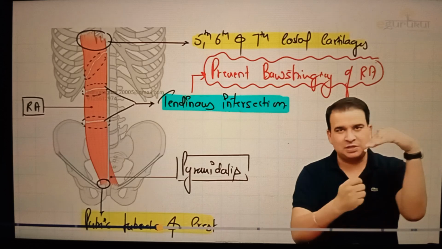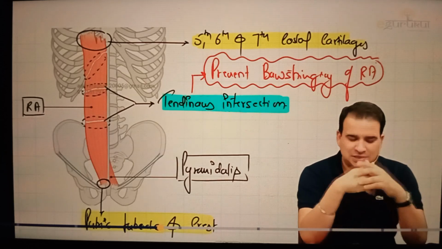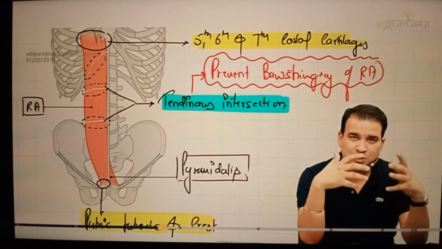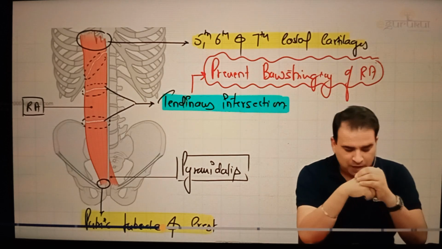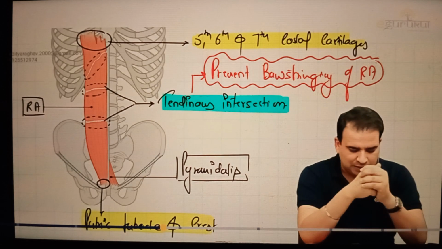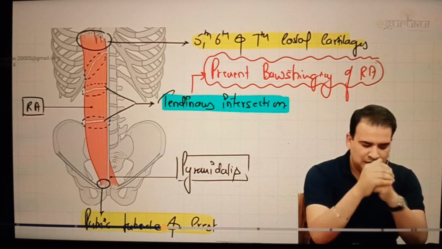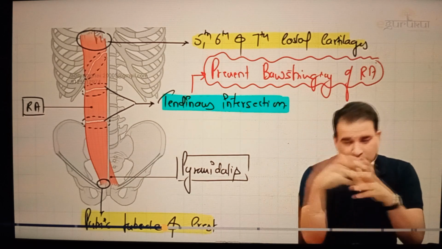When you bend the bow, you can see the string bulges out. That should not happen with the rectus abdominis muscle, and that's why we have so many tendinous intersections, which provide strength to the muscle and also keep it in check from going far beyond the anterior abdominal wall. So this is one important muscle I need to tell you before we go further: the rectus abdominis, origin below, insertion above to the costal cartilages. It is covered in a sheath, called the rectus sheath. We'll discuss that rectus sheath in a while.